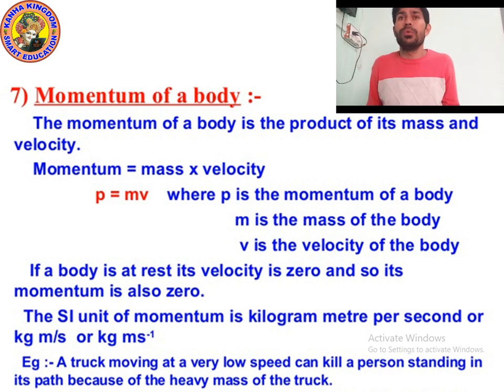If the mass of any object is m and its velocity is v, then momentum will be p equals m into v, meaning p equals mv. This is the formula of momentum of any body, any object. In p equals mv, p means momentum of the body, m is the mass of the body, and v is the velocity of the body.